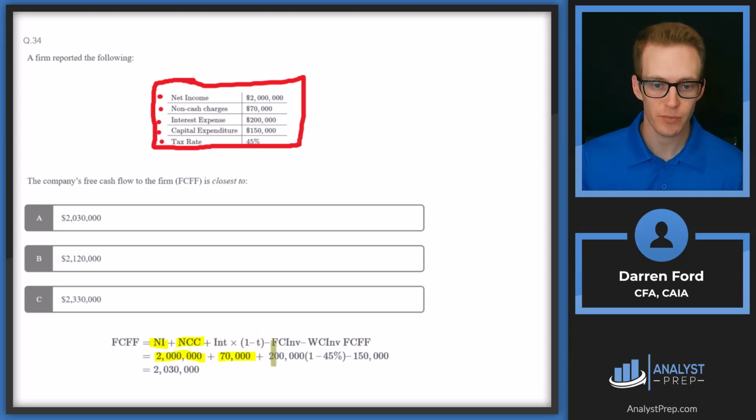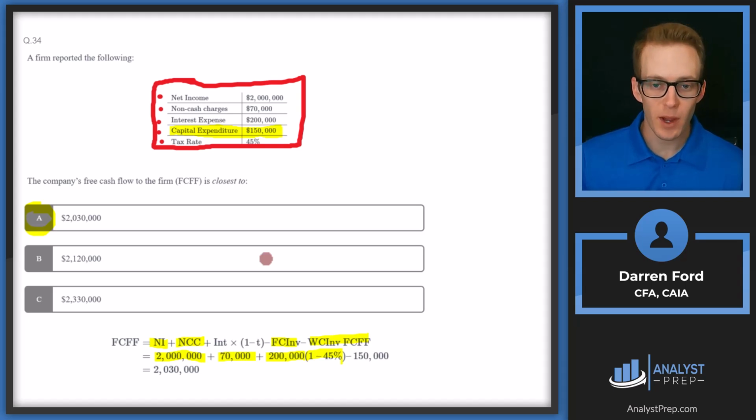minus our tax rate. And so that's going to be 200 times 0.55. And then lastly, we're going to subtract out our fixed capital investment and our working capital investment. We don't have any working capital expenditures. We just have fixed capital, which is our CapEx line item. So we're just going to subtract out 150 from there, and that gives us 2.03 million, which will be answer A.